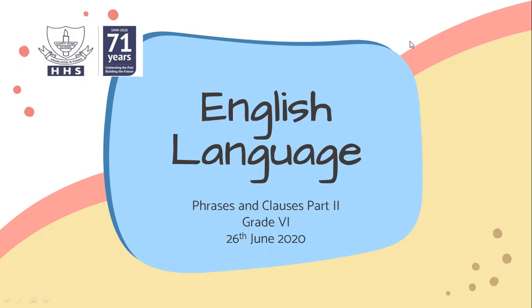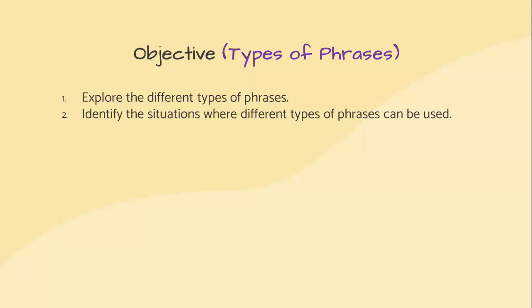Today, you are having a virtual session for English language on the topic phrases and clauses. This is part 2 of this topic, as you have already learned more about phrases in the session held earlier this week. In this session, we are going to explain about the types of phrases that exist. The objective of today's lesson is to explore the different types of phrases and also identify the situations where these phrases can be used.